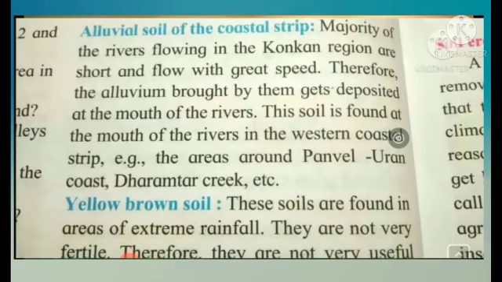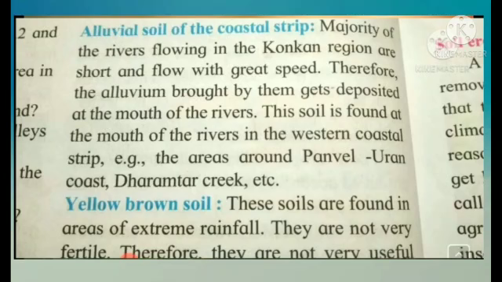Alluvial soil of the coastal strip. The majority of the rivers flowing in the Konkan region are short and flow with great speed. Therefore, alluvium brought by them gets deposited at the mouth of the rivers. This soil is found at the mouth of the rivers in the western coastal strip. Example, the areas around Panvel, Uran Coast, Dharamtar Creek, etc.